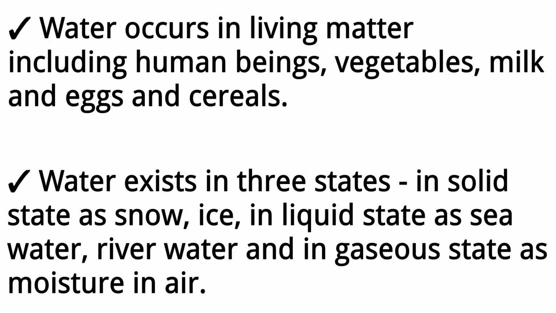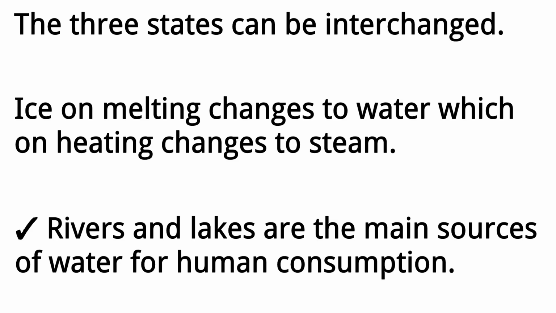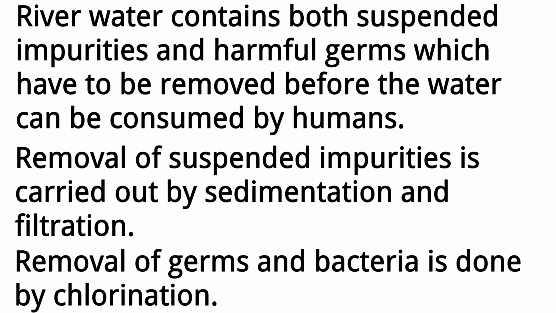Water exists in 3 states: in solid state as snow, ice, in liquid state as seawater, river water, and in gaseous state as moisture in air. The 3 states can be interchanged. Ice, on melting, changes to water, which on heating, changes to steam. Rivers and lakes are the main sources of water for human consumption. River water contains both suspended impurities and harmful germs, which have to be removed before the water can be consumed by humans. Removal of suspended impurities is carried out by sedimentation and filtration. Removal of germs and bacteria is done by chlorination.